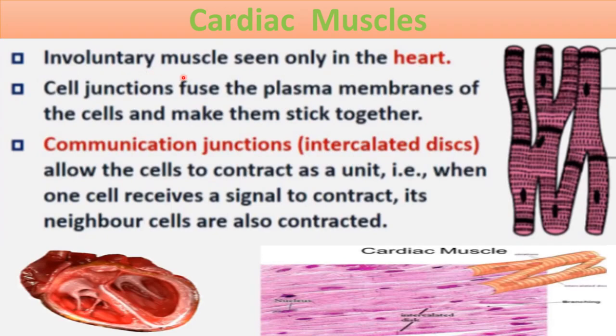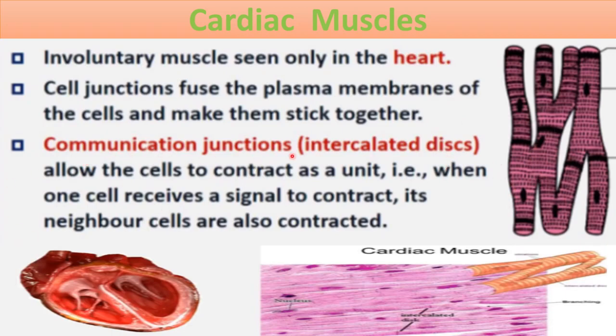So these are involuntary muscles seen only in the heart. These cardiac muscles are found in our heart only. That's why the word cardiac is related to heart. Cell junctions fuse the plasma membrane of the cells and make them stick together. As you can see here, the plasma membranes of these two muscle cells are connected with each other. These cells stick together.